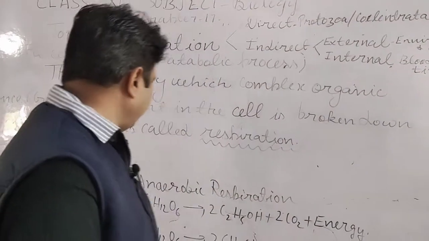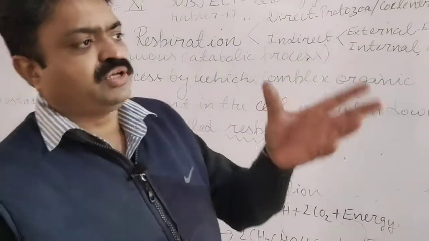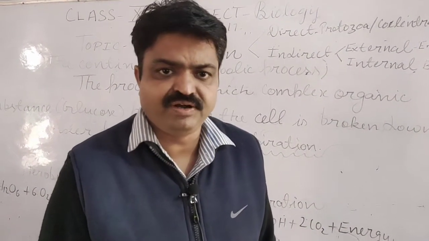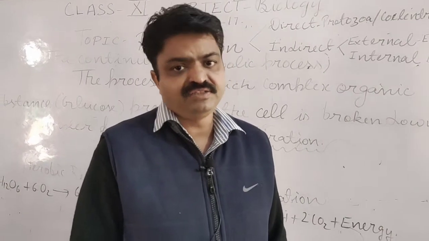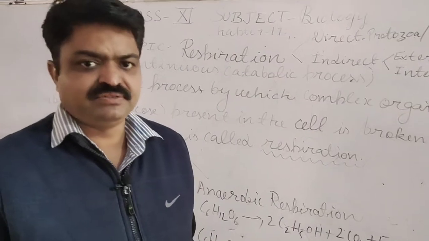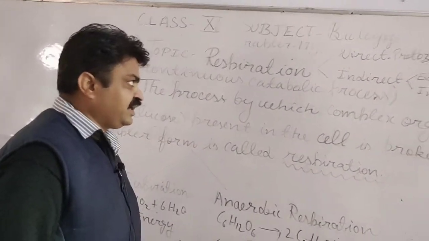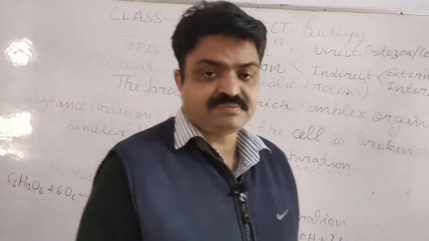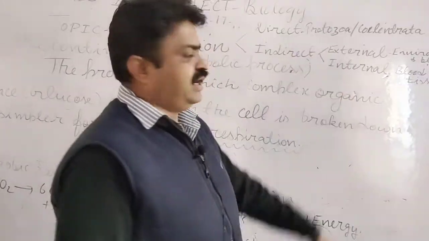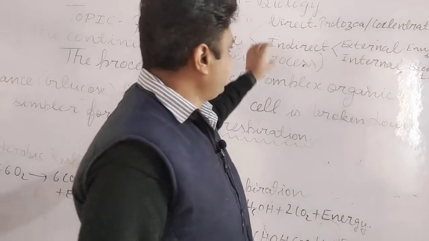And this aerobic respiration is found in two types of animals. In some lower organisms it is found, and it is also found in higher animals like mammals. And in aerobic respiration, the gaseous exchange takes place in two forms. First is direct exchange, second is indirect exchange.